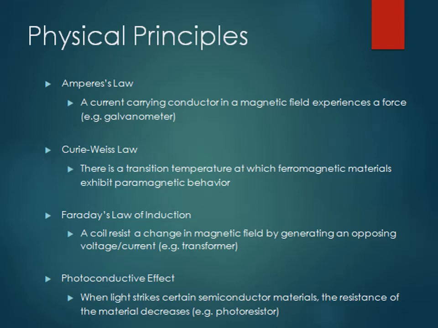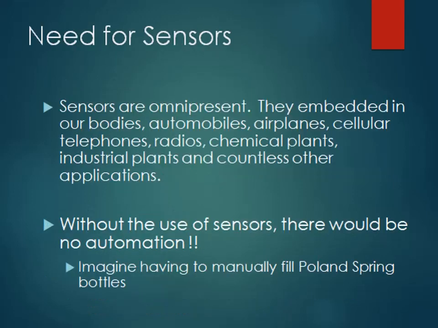Another physical principle is Faraday's law of induction. The coil resists a change in magnetic field by generating an opposing voltage or current, like in transformers. And another physical principle is the photoconductive effect. When light strikes certain semiconductor materials, the resistance of the material decreases, just like photoresistors.